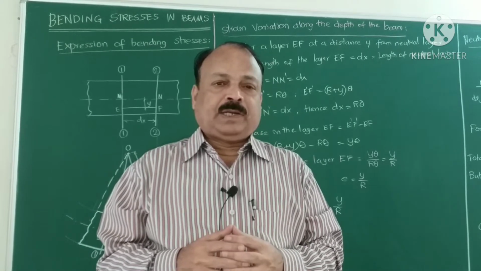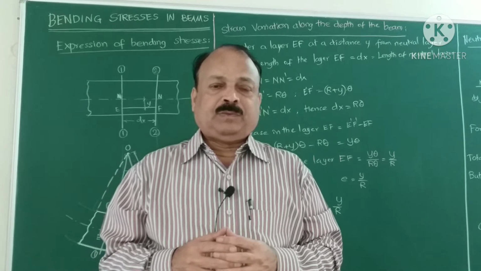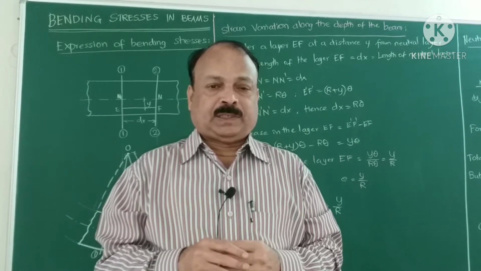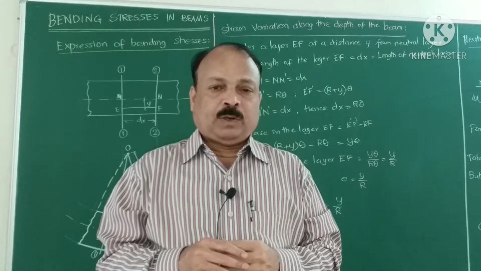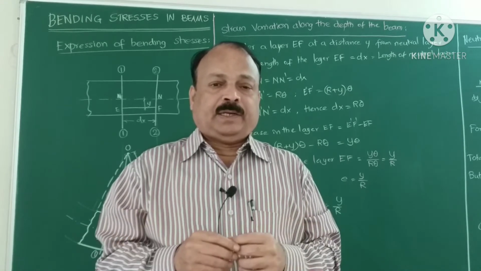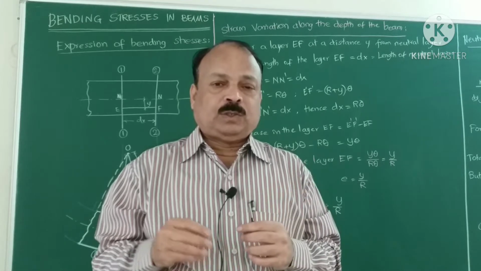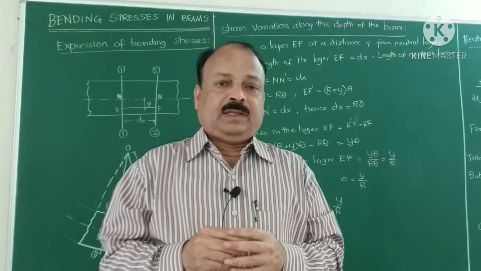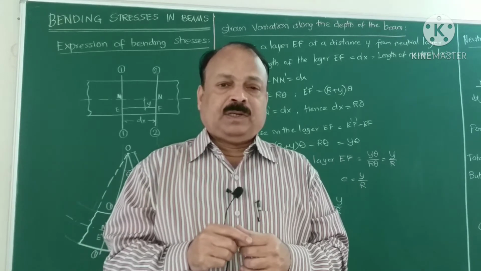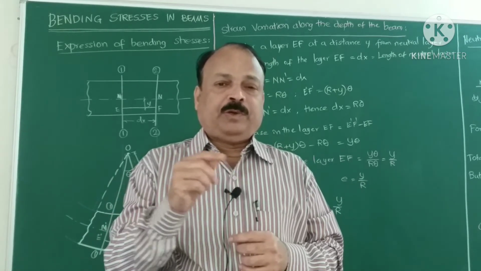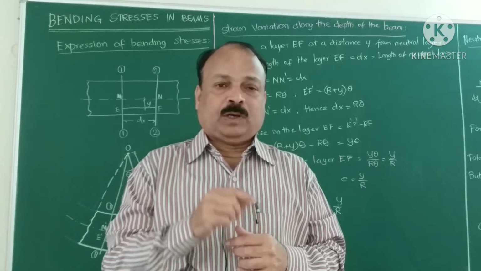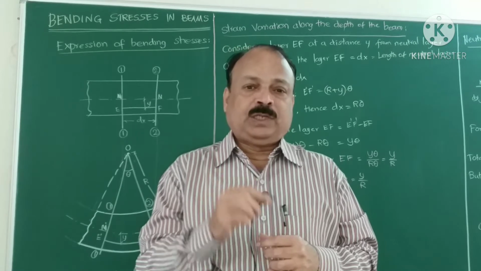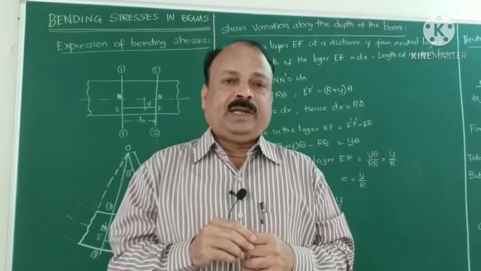In case of a cantilever beam, one typical case we have is where there is zero shear force towards some section. Suppose we have an overhanging beam on both sides and we have point loads on both the overhanging portions at the free ends. Then we get a case of zero shear force in between the supports A and B, because the reactions will be equal. So there is a case of zero shear force, that is, pure bending.